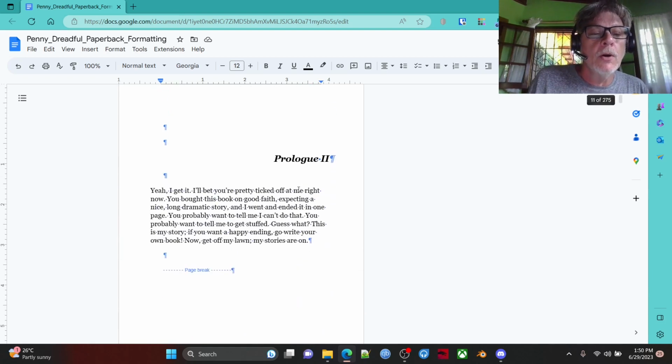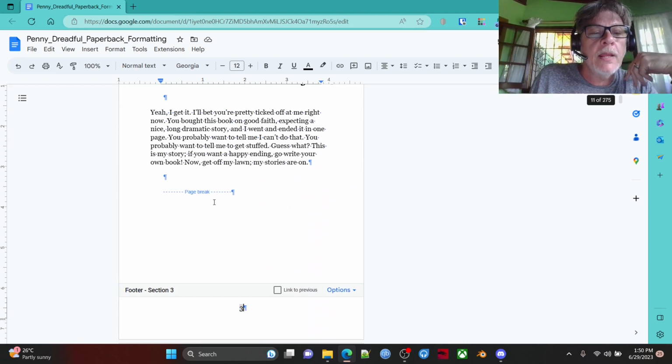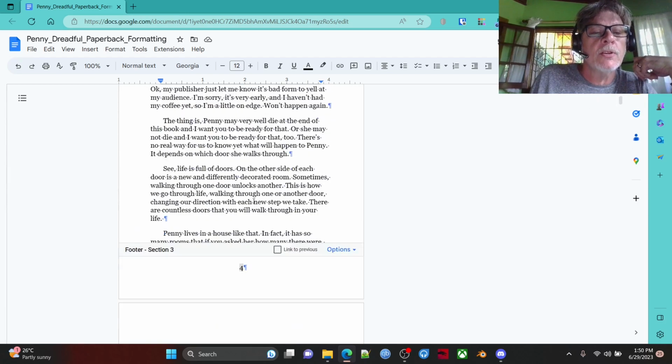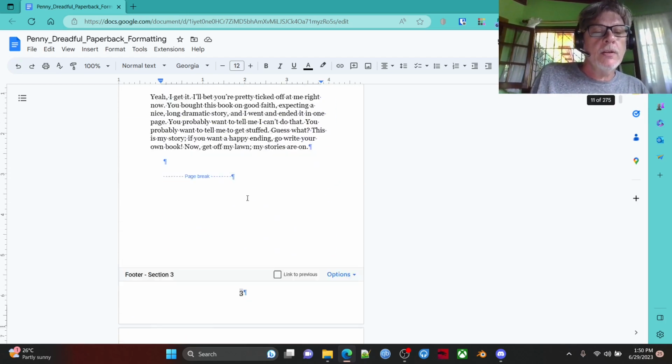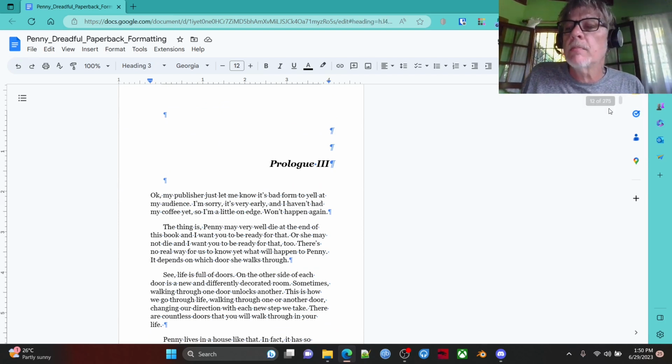Okay. So, oh, I see what happened. I didn't add that page break. So we want to go, if that's section 3 and that's also section 3. What we need to do is we need to make this story, because this chapter, it's on page 12. That means it would start on the left side. We don't want that. We want it on the right.